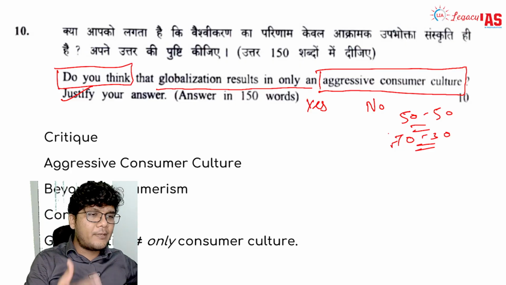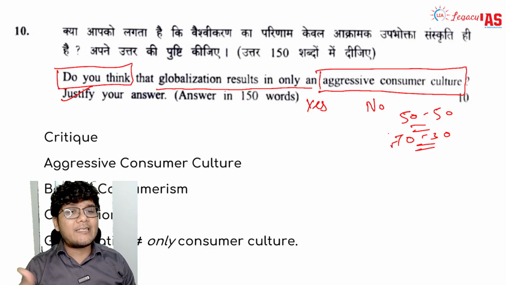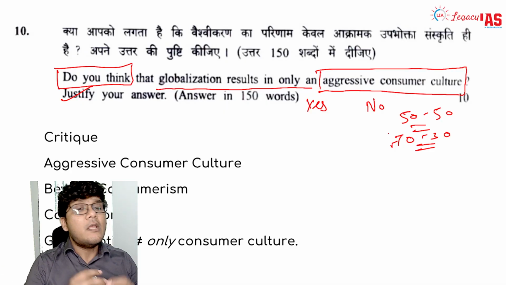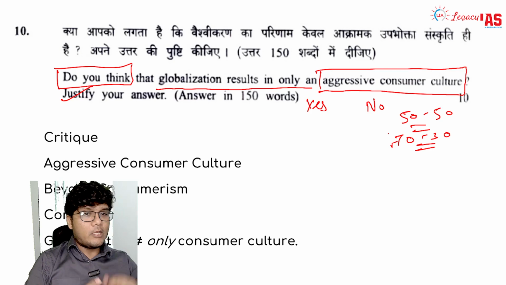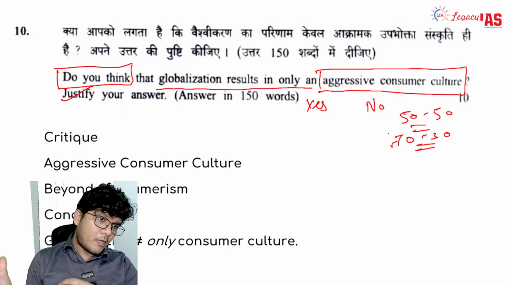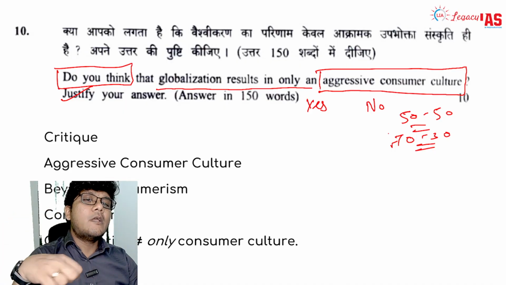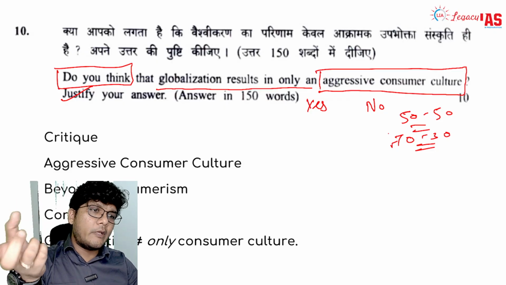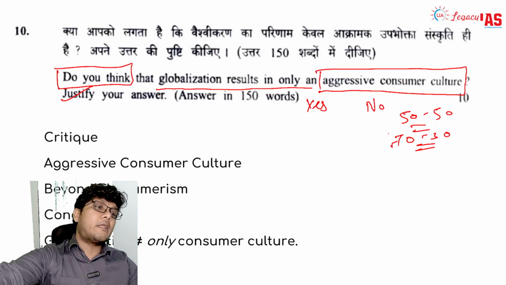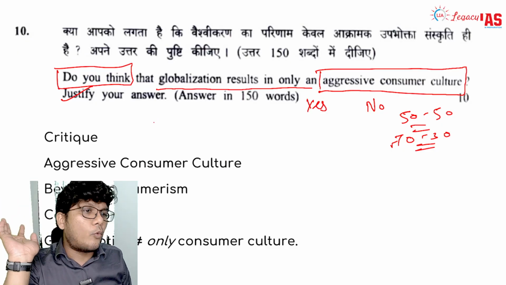I'll give the examples how it does, and then I'm going to say, however, it has led to certain other things as well beyond consumer culture. For example, this, and this. And then I am going to conclude by talking about how, instead of this impact, aggressive consumerism can get certain other positive impact as well, and conclude my answer over there.